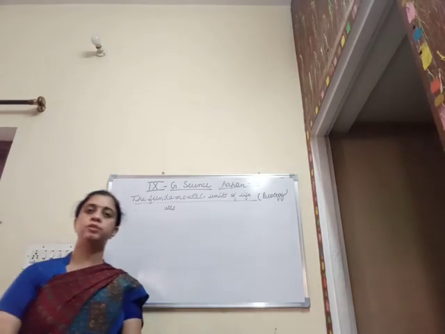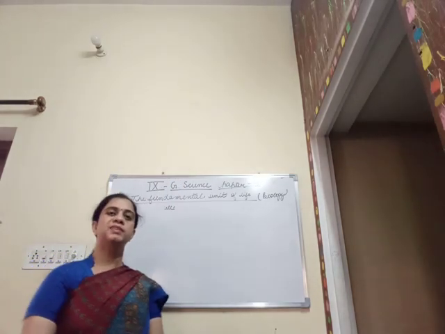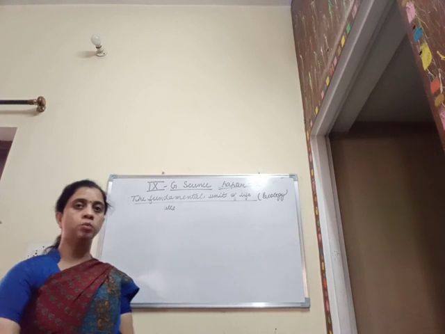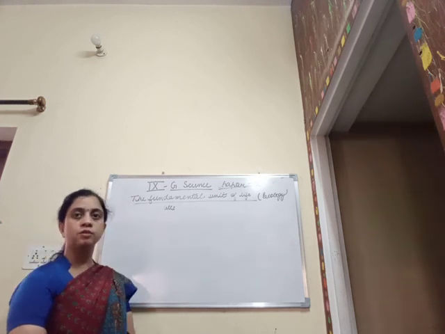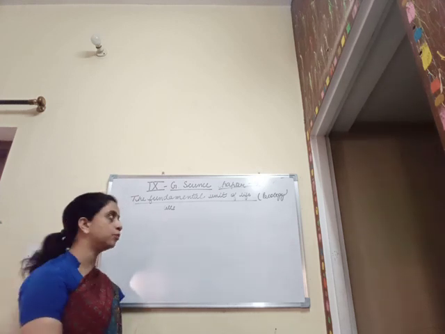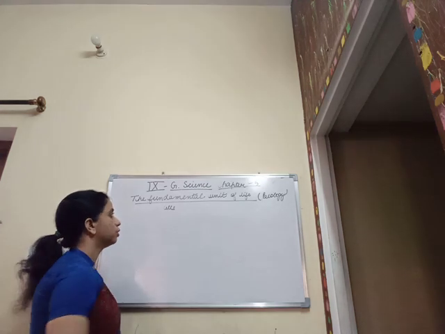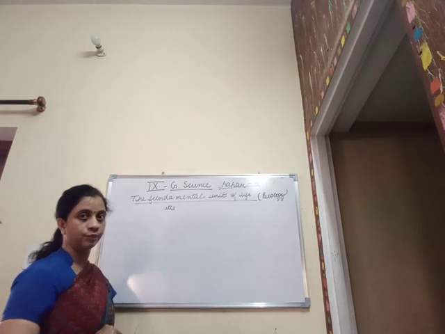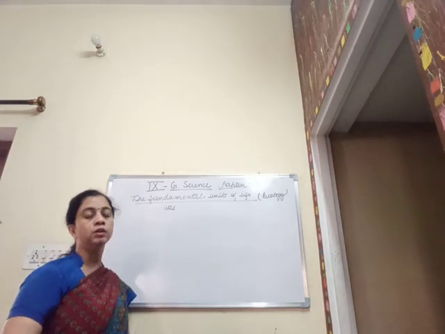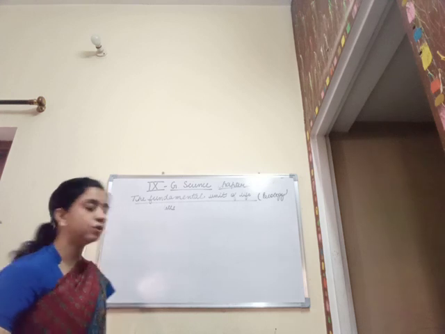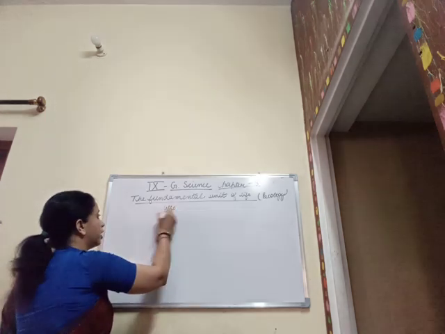Welcome back, students. As we were talking about the cells in our previous video, we have talked a lot about the different shapes, sizes and forms, and about the evolutionary relationship between the cells. Now we are going to talk about the different types of cells. Depending upon the evolutionary relationship, the cells can be divided into two types.